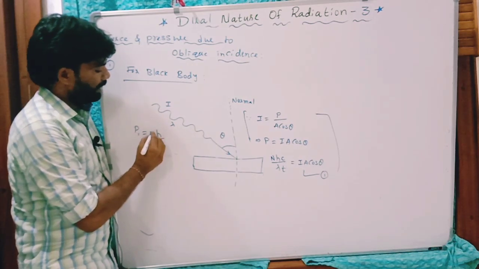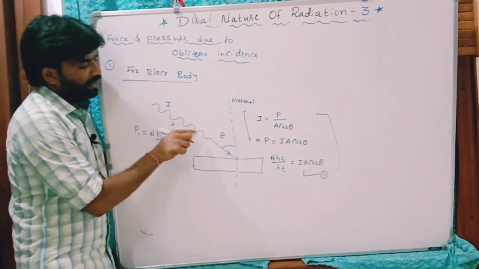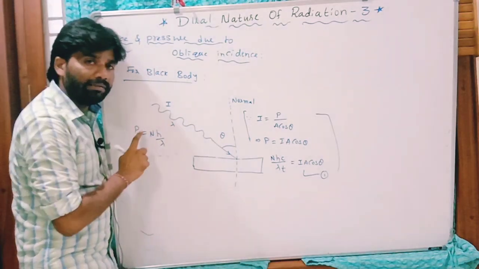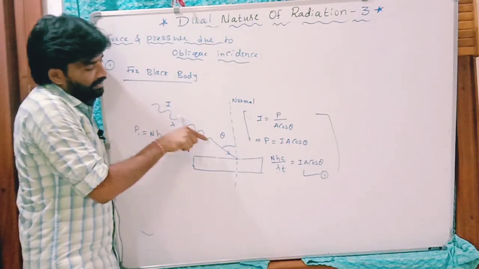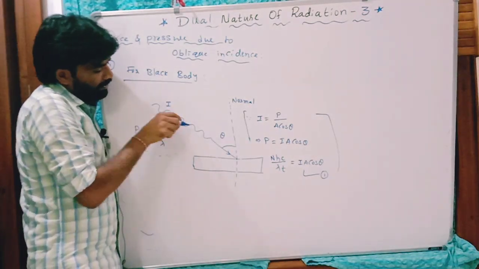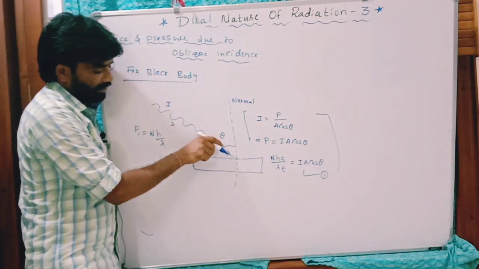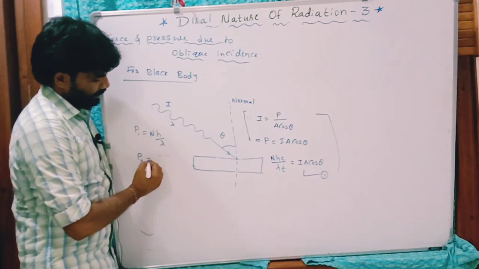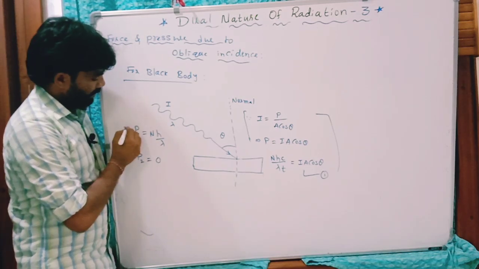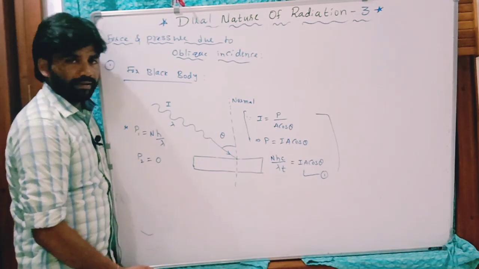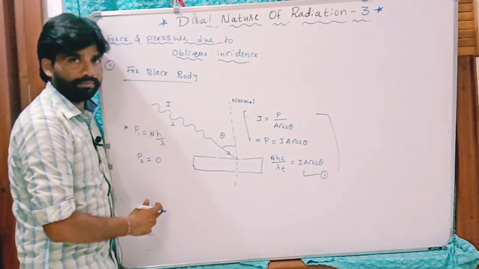If n photons strike in this interval of time t, then the total initial momentum of n photons is nh by lambda, in the direction of propagation of the radiation. The photons get absorbed by this surface, so the final momentum is 0.